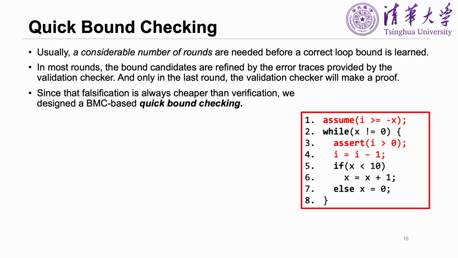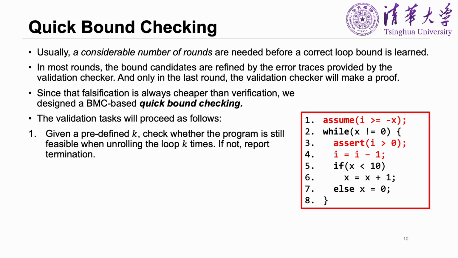According to the quick bound checking, the validation task will proceed with the following 3 steps. Given a predefined k, we will check whether the program is still feasible when unrolling the loop k times. If not, the program obviously terminates. Otherwise, we will go to the second step.